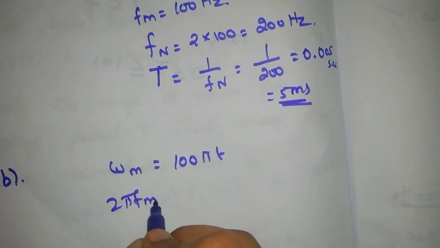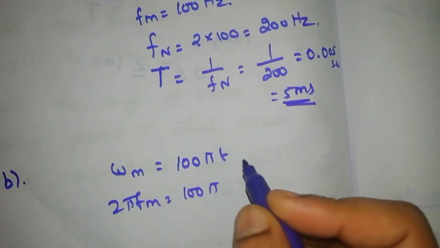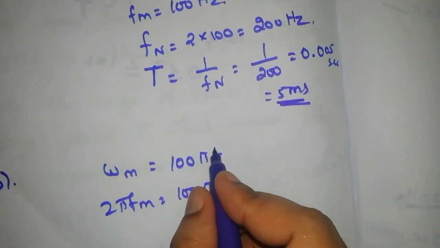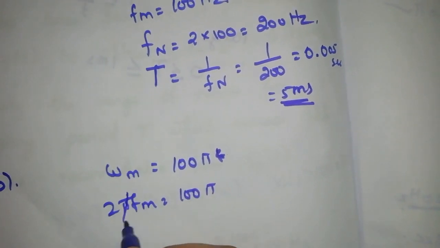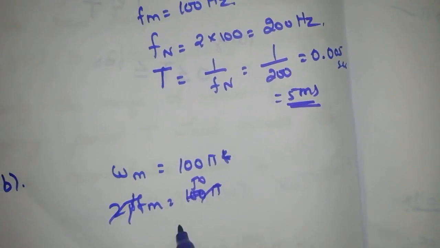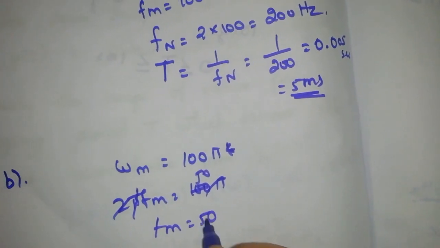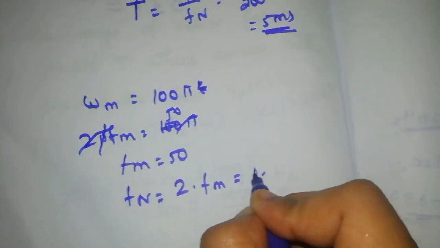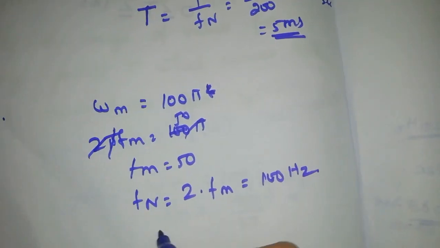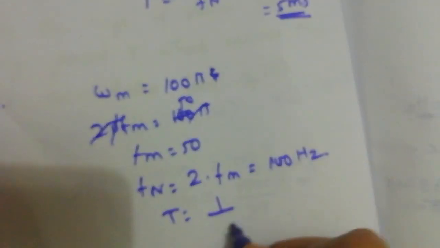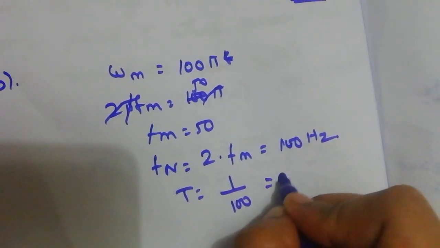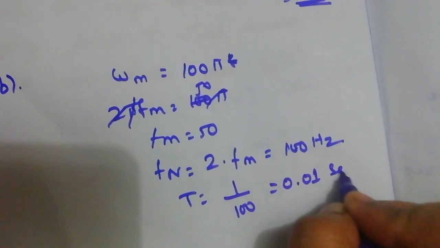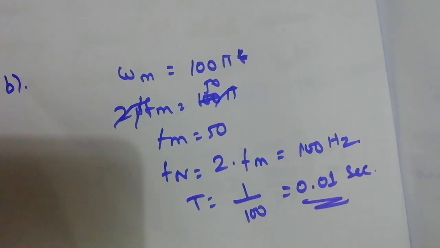From that, 2 pi fm is equal to 100 pi, so fm is 50, and Fs is equal to 2 times fm. We get 100 Hz, and T is equal to 1 by 100, that is equal to 0.01 second. This is the Nyquist interval.